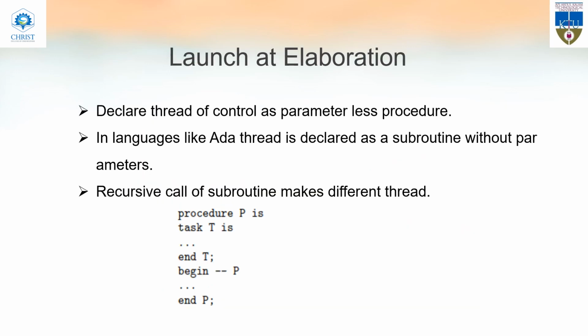Next one is launch elaboration. In the parallel loops, we already learned that each iteration will create a thread, or we can say that in each iteration the statements will be executed concurrently. Likewise, in launch elaboration, the speciality is that there will be a procedure which doesn't have a parameter, so it is a parameterless procedure. Another specialty is that it will be of recursive type.